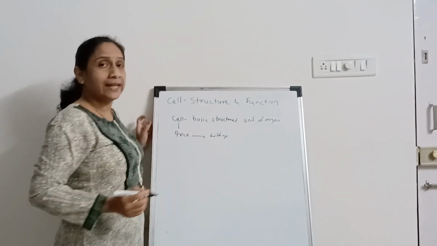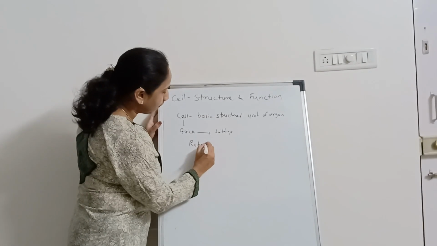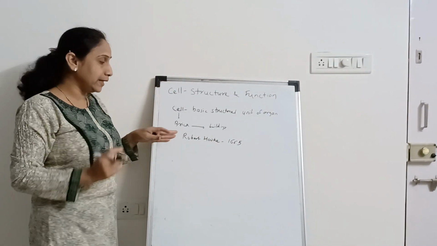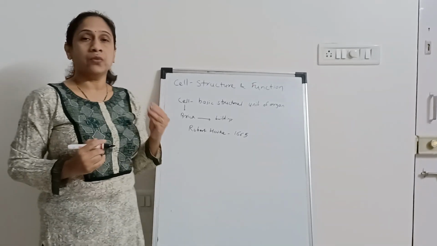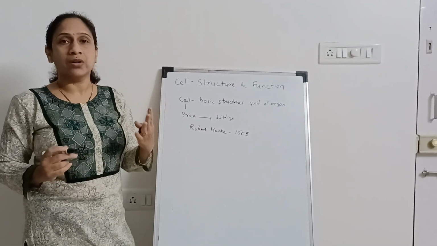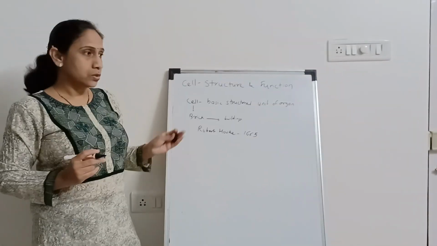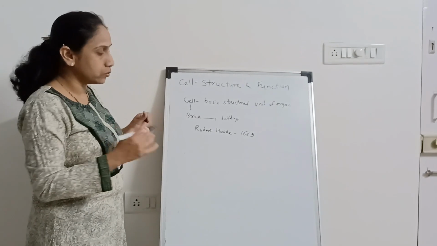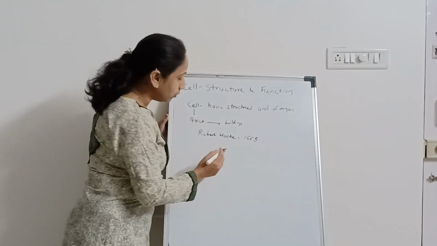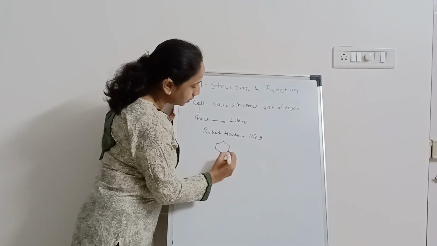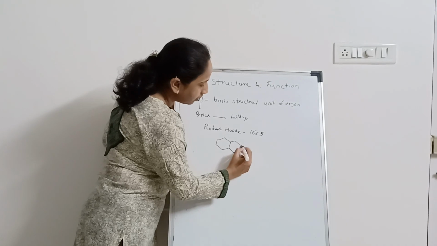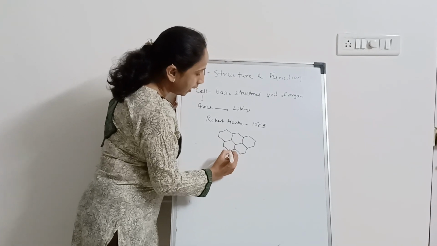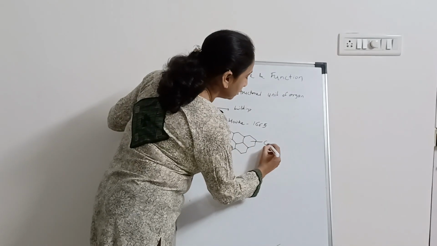Okay, who discovered the cell? Robert Hooke in 1665 discovered the cell. He did a small experiment. He took the cork of a tree, which is the bark of a tree, and observed a very thin slice under a microscope. He found a honeycomb-like structure. These boxes were separated from each other with a cell wall, or we can say partition, and to these boxes he gave the name cell.